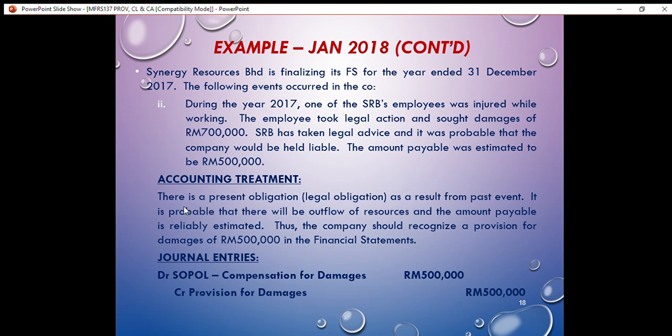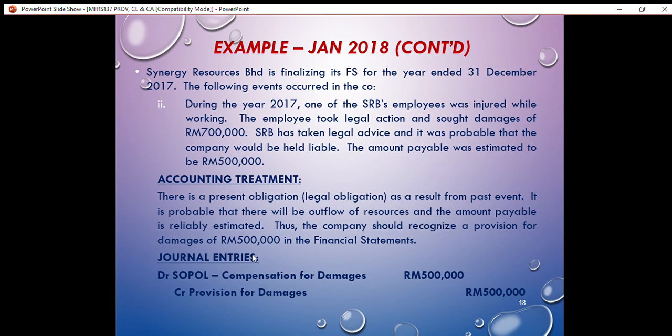It is probable that there will be an outflow of resources and the amount payable is reliably estimated. Thus, the company should recognize a provision for damages of RM500,000 in the financial statements. This is how we explain the accounting treatment.